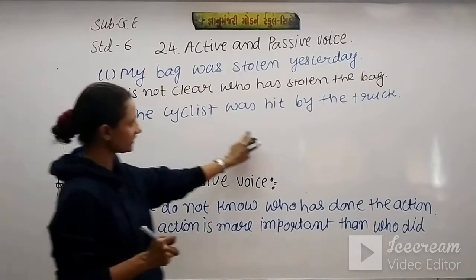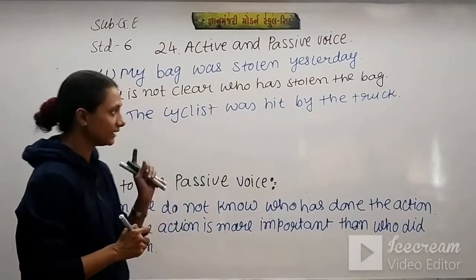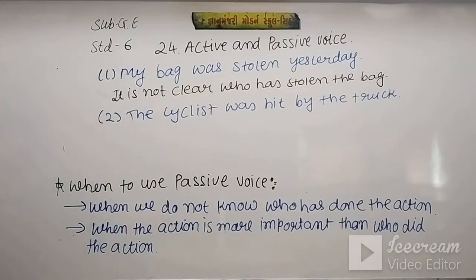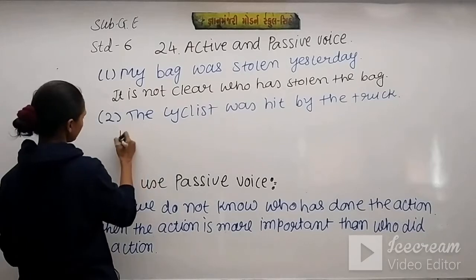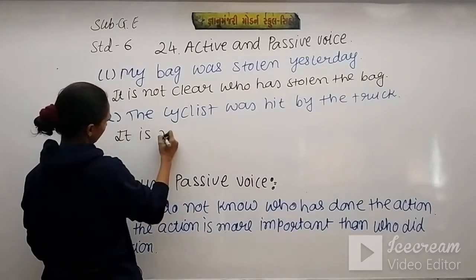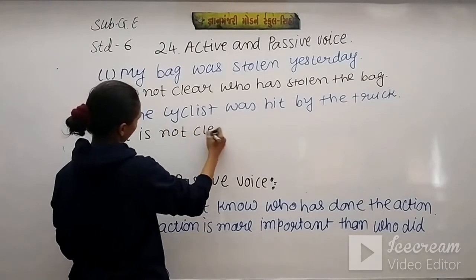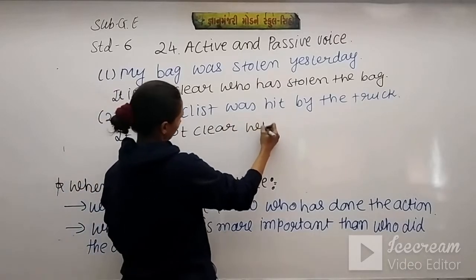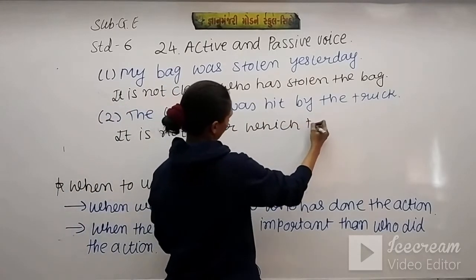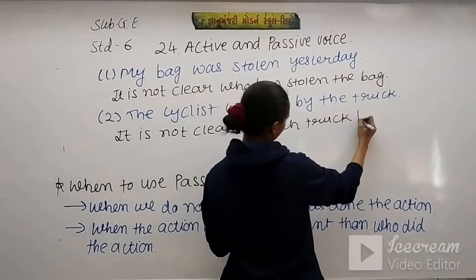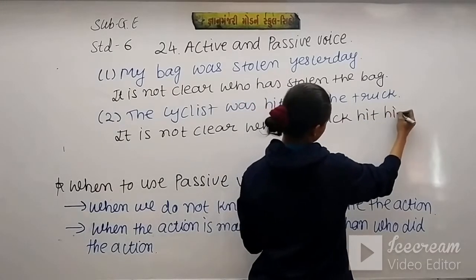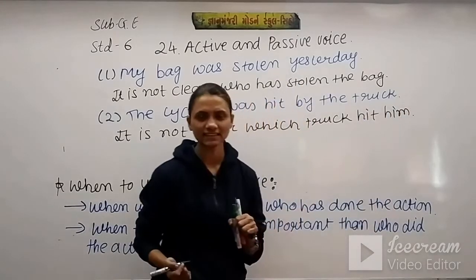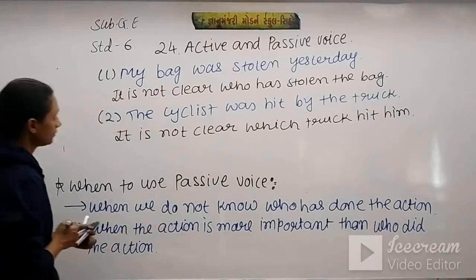The cyclist was hit by the truck. Here we don't know who the truck driver was. It is not clear which truck hit him. So we can say this is an example of passive voice.